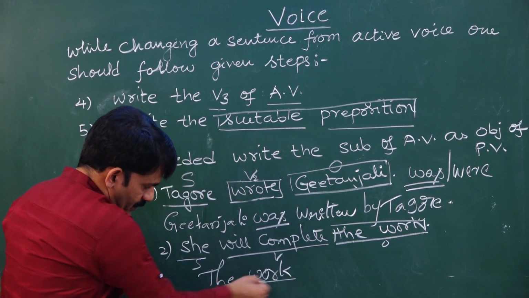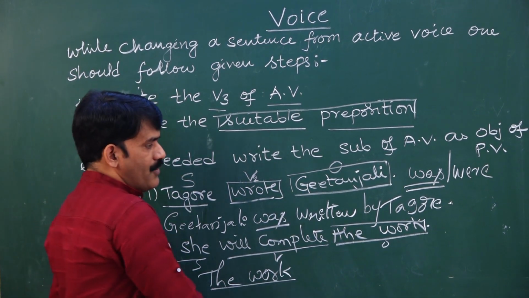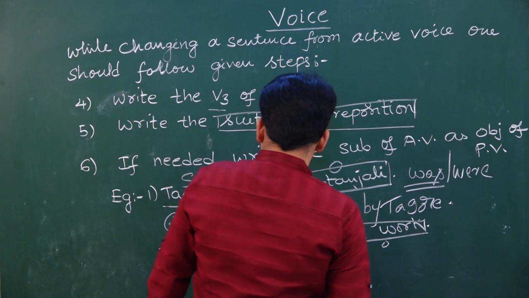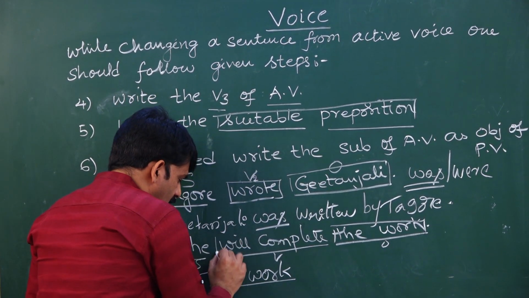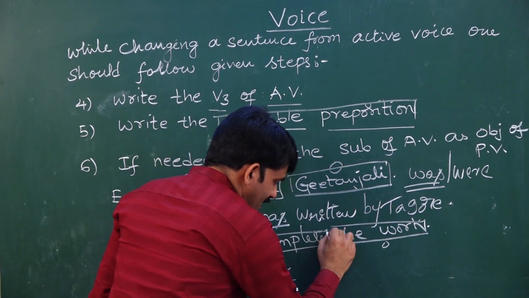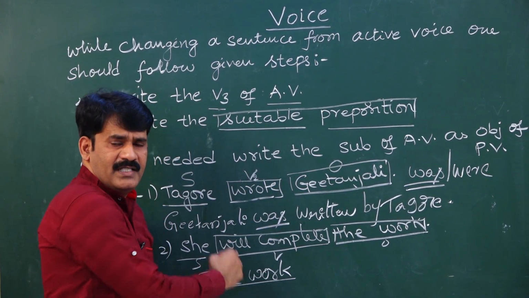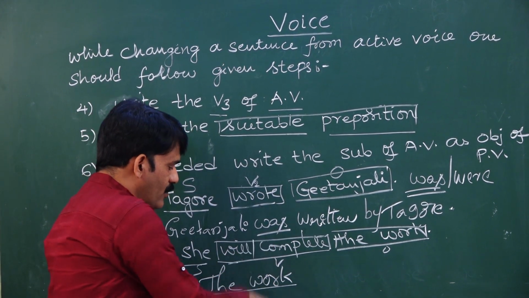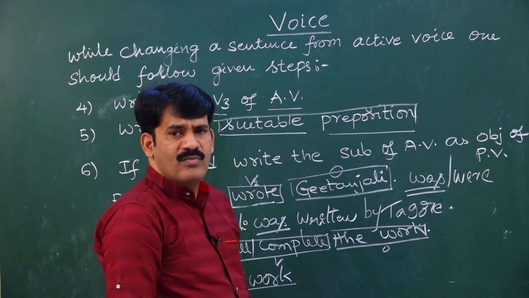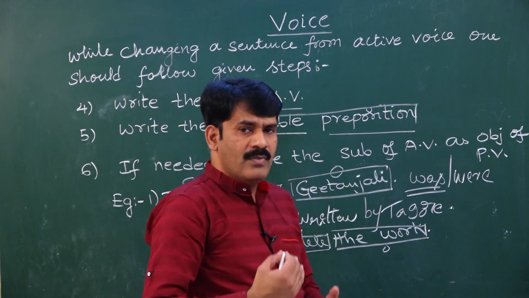Once after taking the work, what am I supposed to do? I have to write the suitable be form. Before I start writing the suitable be form, I have to confirm what is the tense used in active voice. What is the tense used in active voice? Simple future. Will. Will is a modal auxiliary. Whenever you find modal auxiliaries, take the be form be.